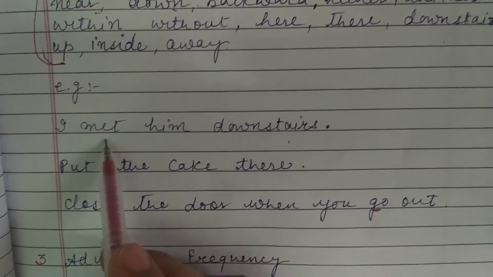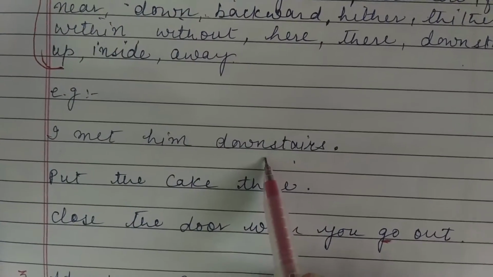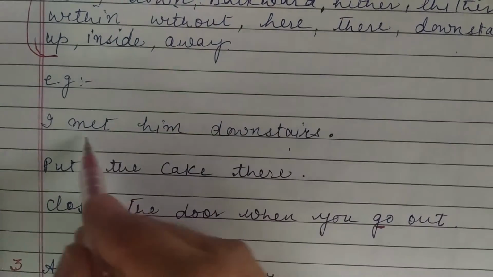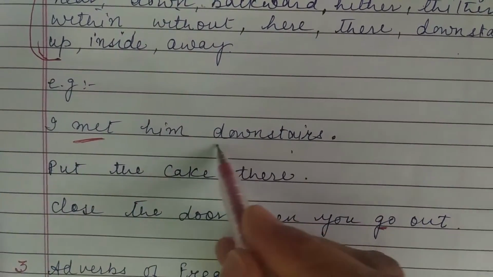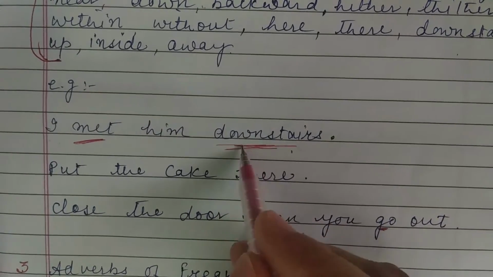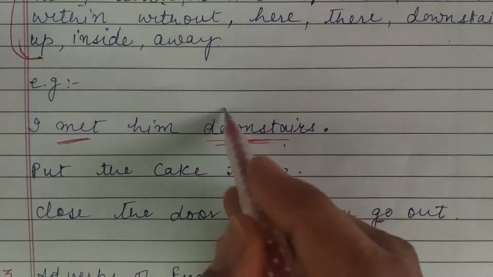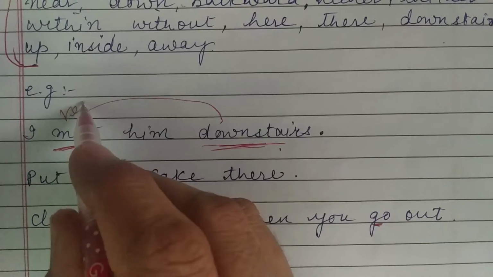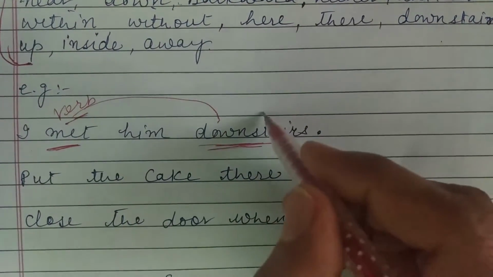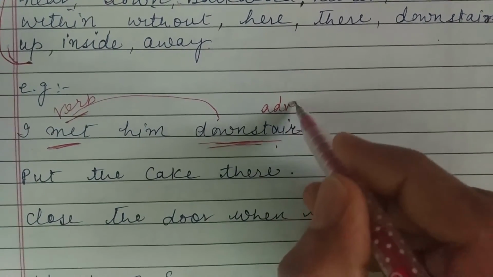I met him downstairs. Where did you meet him? Downstairs. So this word is adding to the meaning of the verb. So this is a verb and this is an adverb.